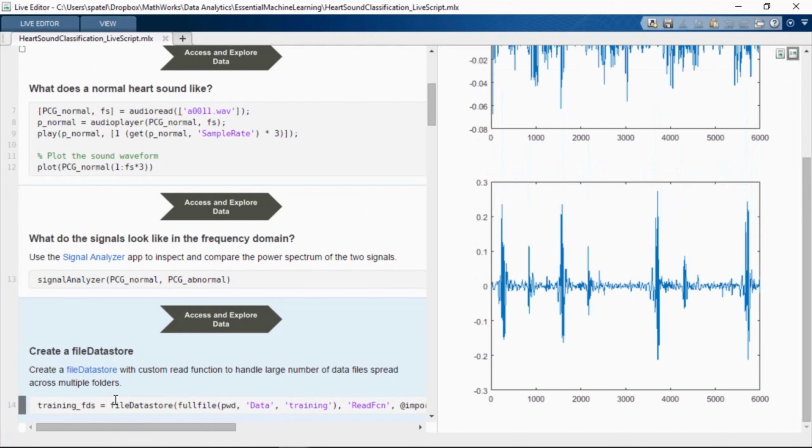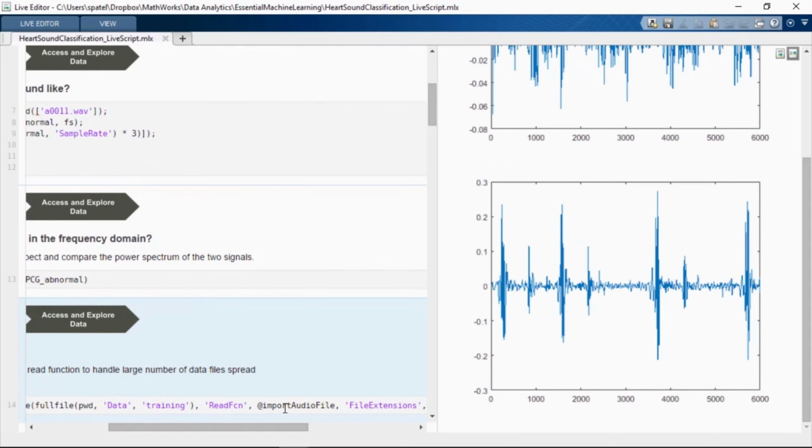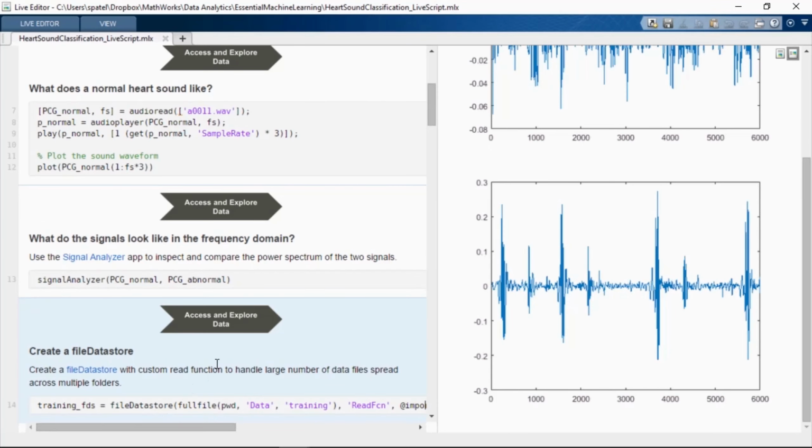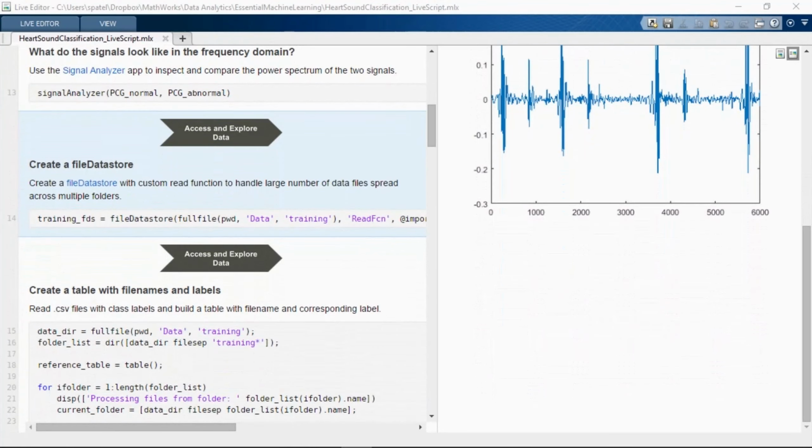So rather than writing code to navigate through those folders and access the data files, we will create a file datastore object. A file datastore creates a collection of files and uses a read function to load the files sequentially into memory for processing.